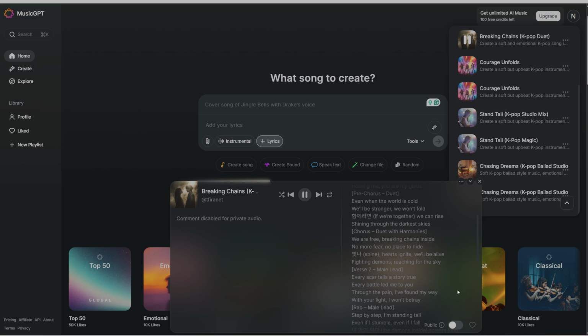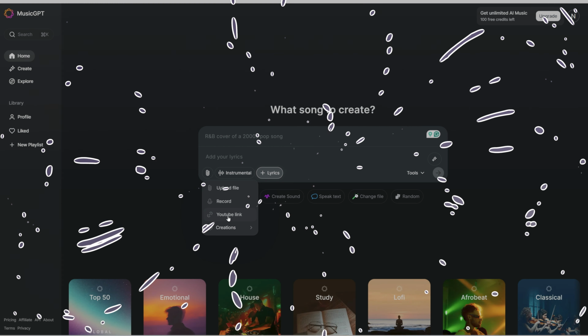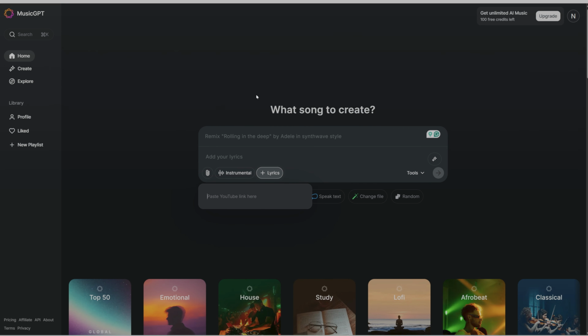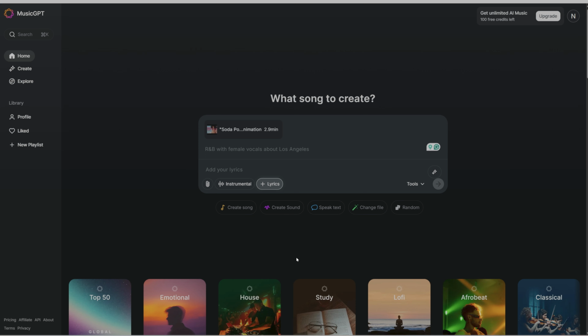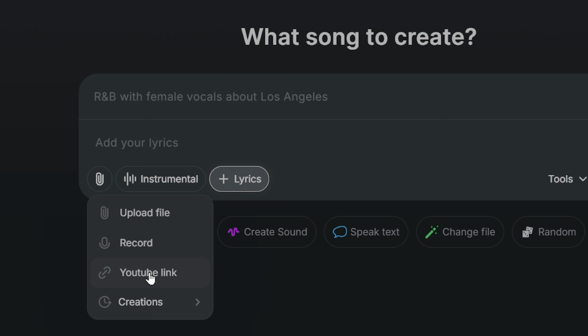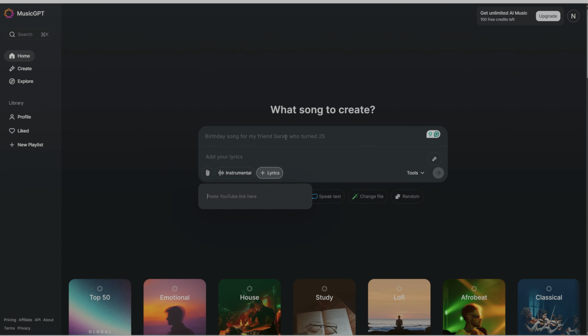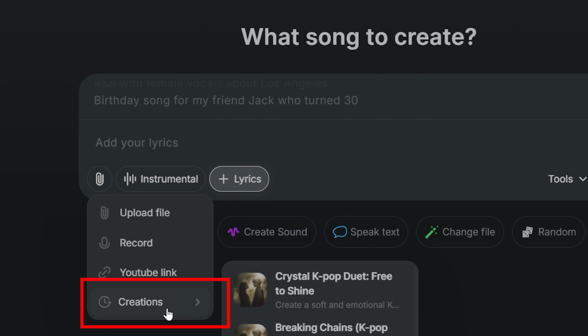For the song Free, I added the link to the YouTube video clip so it knows what I want the music to refer to. Click here if you want to add a YouTube link or if you want to upload a music file as an example. If you have ideas in your head, you can record yourself here, or you can also use another piece of music you created by clicking Creation and finding the music in the list.